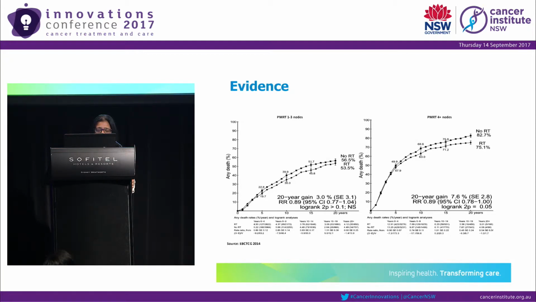As you can see in these graphs, for the very well evidenced breast cancer data, the use of radiotherapy produces a survival advantage, not that great, and obviously more local control benefit, but overall survival also improves with radiotherapy.